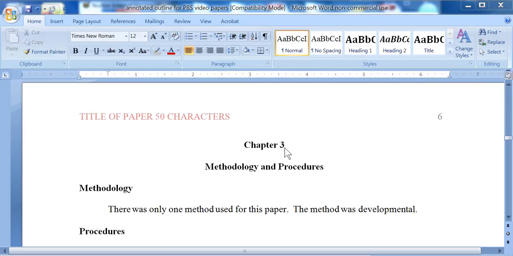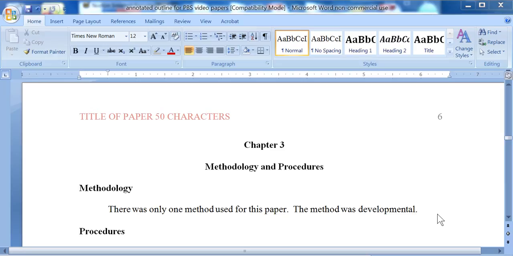The first line on the page is the chapter designation, Chapter 3, which is Methodology and Procedures, which is a Level 1 heading. Then I have Methodology, which is a Level 2 heading. There was only one method used for this paper. The method was developmental. The other choices are observational and experimental, which both require IRB approval. So for most papers, it is developmental.